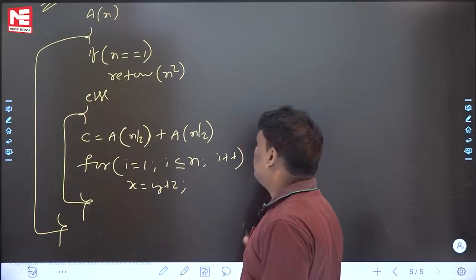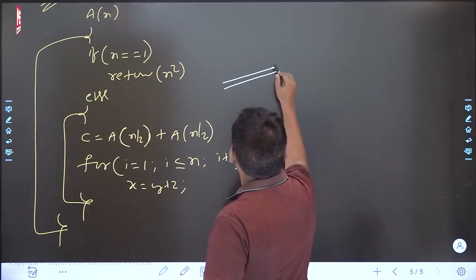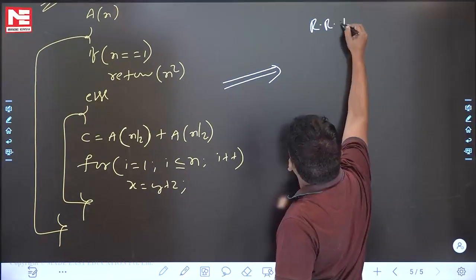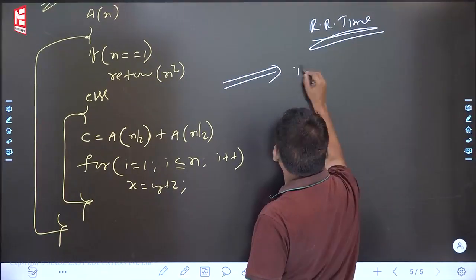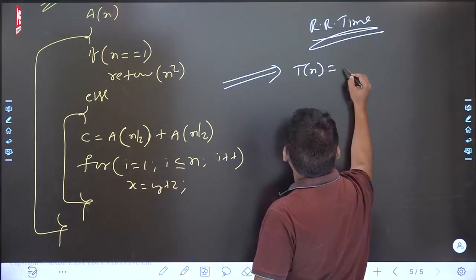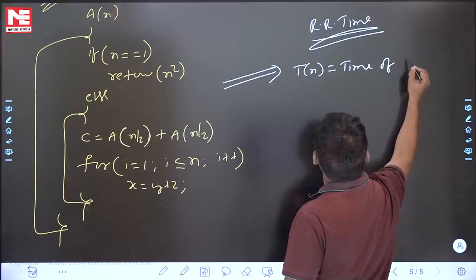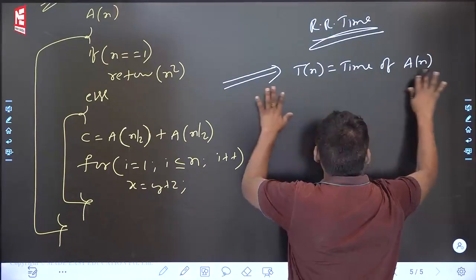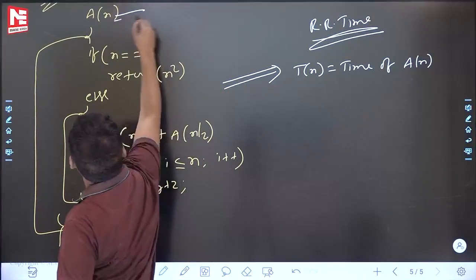Let's start. This recursive program, how to find out the time complexity? Can you say what the first step is? Write the recurrence relation for time. That means T(n) is equal to the time of A(n). When you write this line, the meaning is that A(n) will take T(n) time.